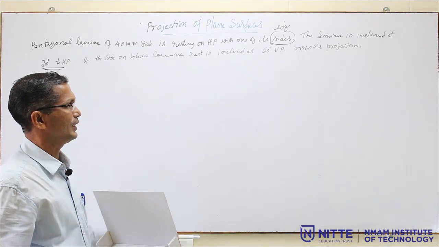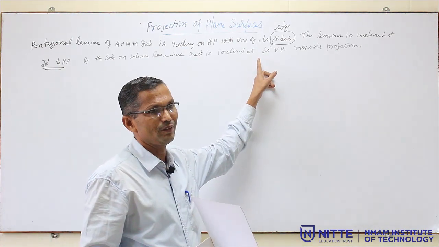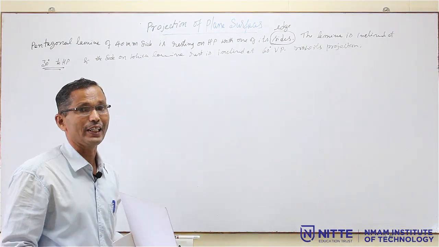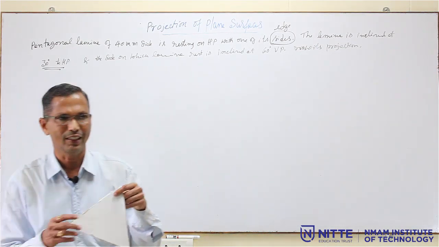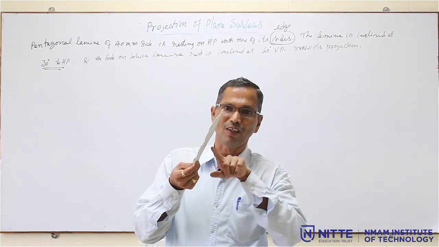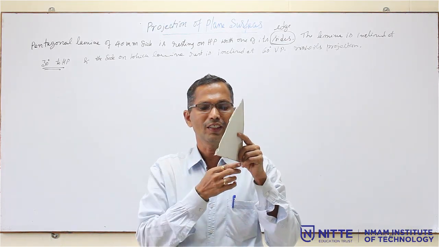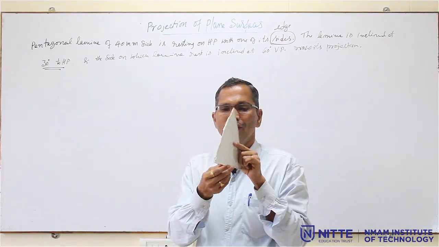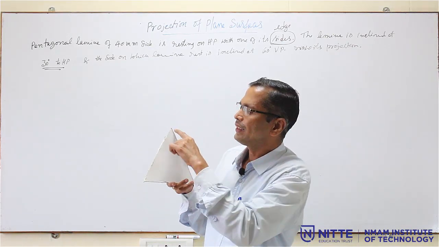So, here there will be two inclinations. One will be the surface inclination and the other one will be the line inclination. So, there is a difference. For example, if you take this triangle, now here this is the surface inclination of this surface. Line inclination means one of the edges is inclined. Now, you can see here the edge is inclined at some angle, or maybe this altitude, that is the height.